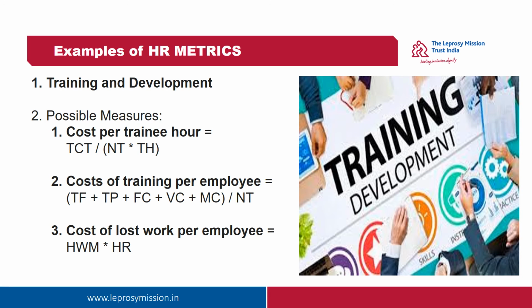The possible measures under training and development are cost per trainee hour, cost of training per employee, cost of lost work per employee, etc. To measure cost per trainee hour, we have to take the total cost of the training divided by the number of trainees attended into total training hour.